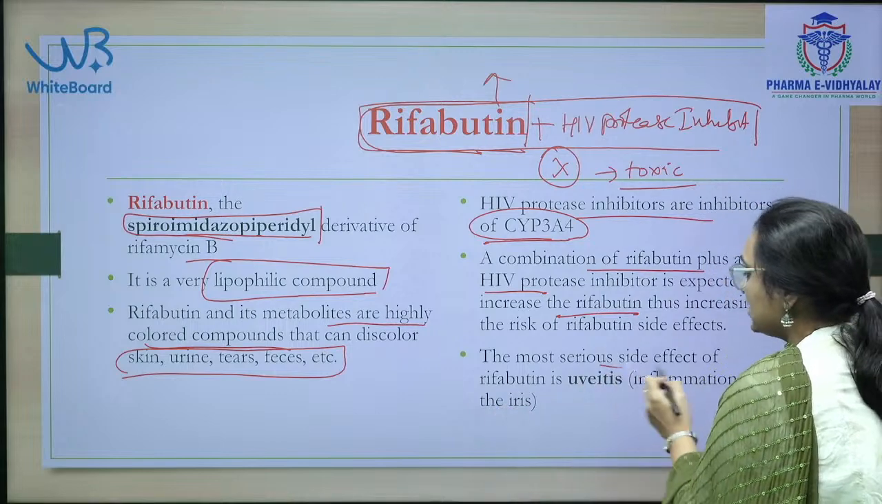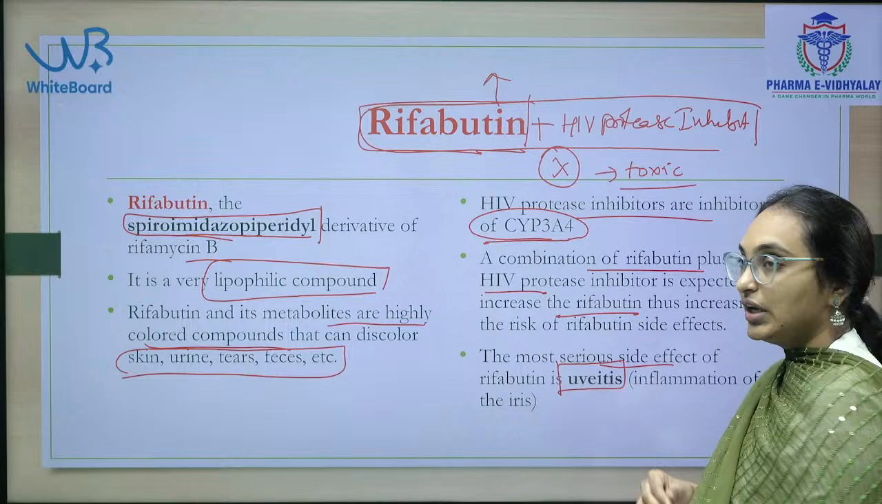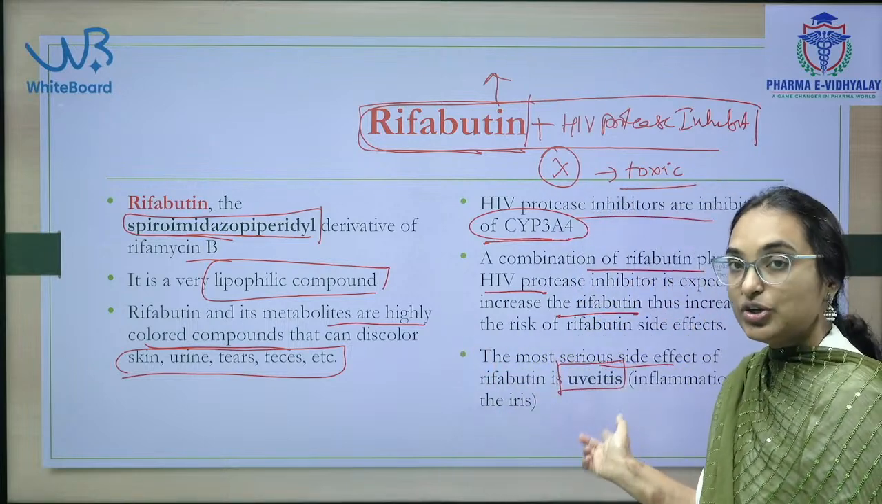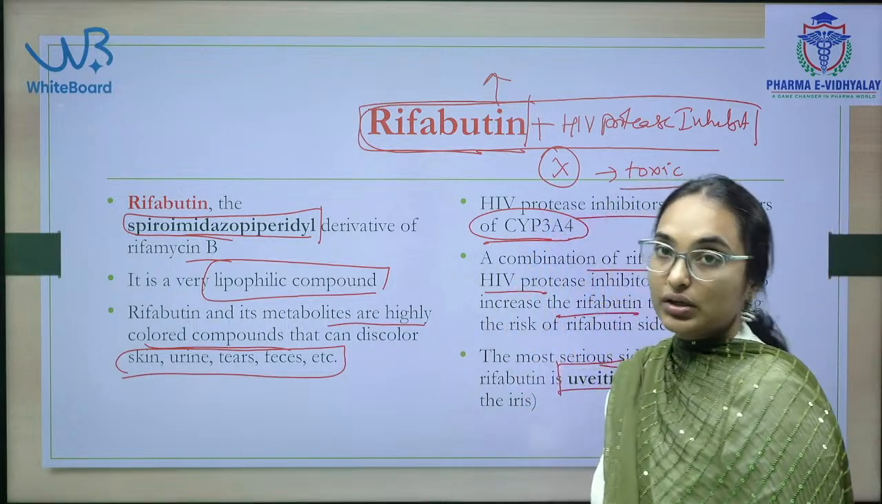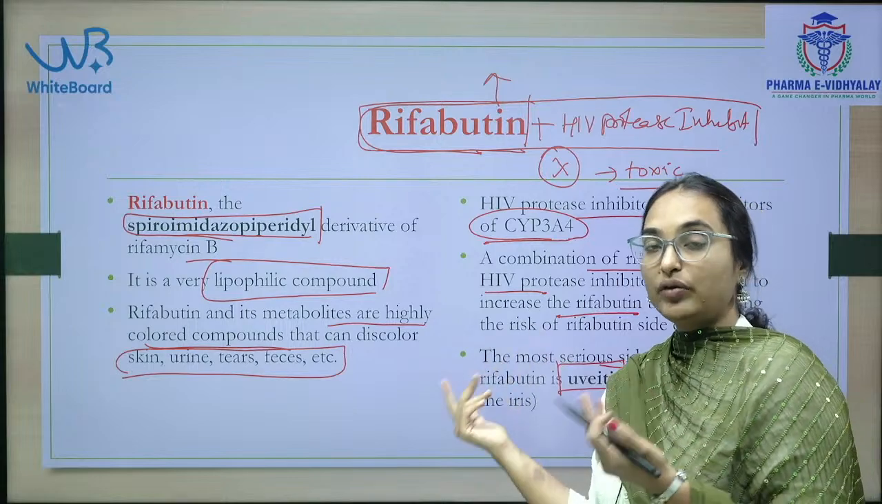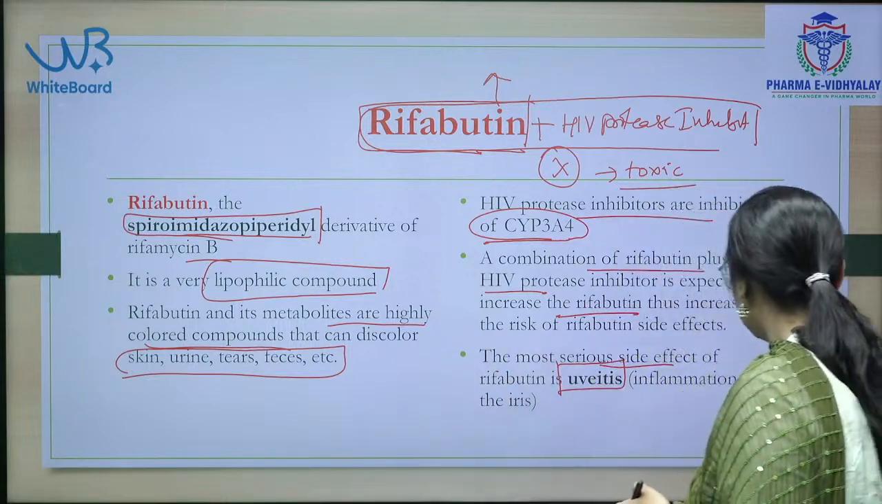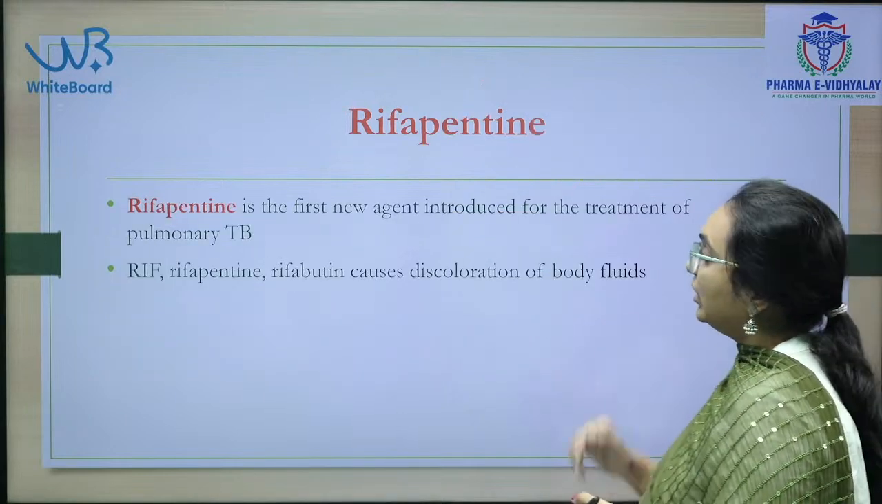Next, the most serious effect. What is the side effect of this rifabutin? Uveitis. Uveitis is the inflammation of the iris. This is caused by rifabutin. So if you take rifabutin along with HIV protease inhibitors, its side effects are elevated. These are the important points about rifamycin. Next we will see rifapentine.